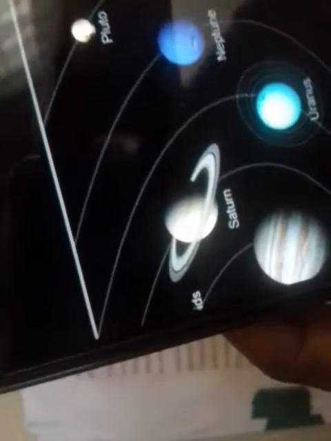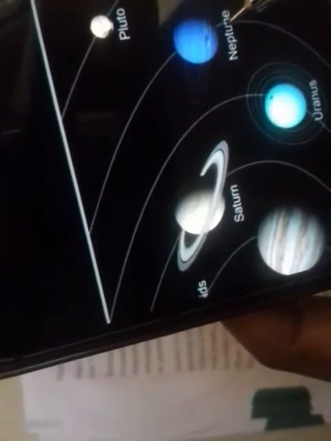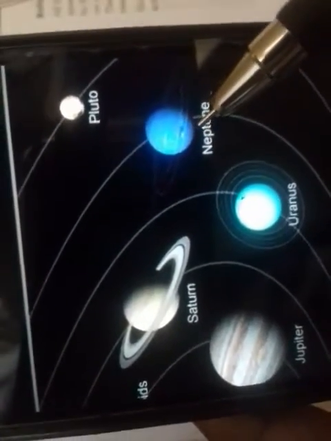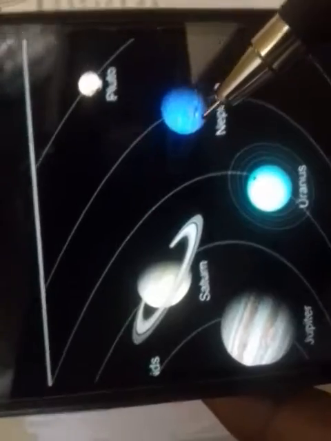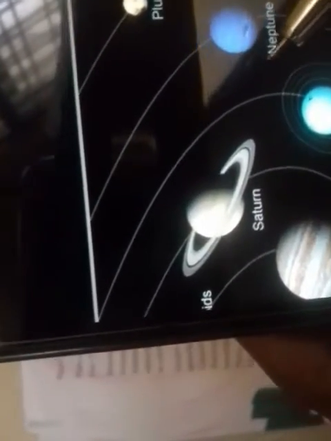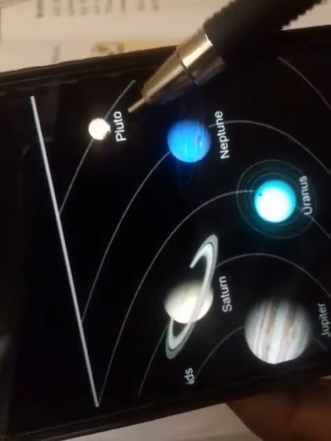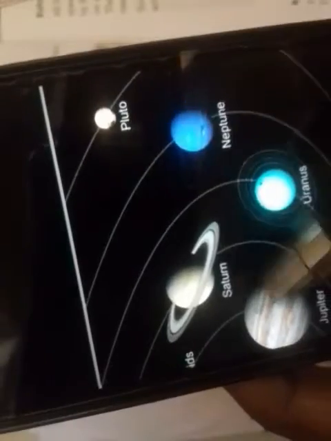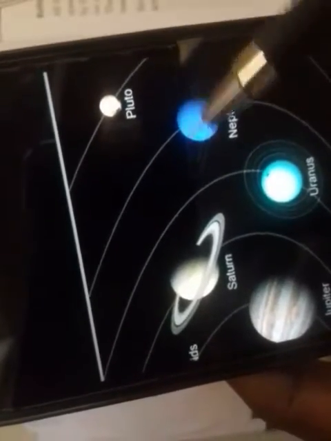Then the last one is Neptune. This one is Neptune. It looks very bluish because of the methane gas. So it has the blue color because of the presence of methane gas. Then this is Pluto. Pluto is considered a dwarf planet. See, it is not in the planets list.